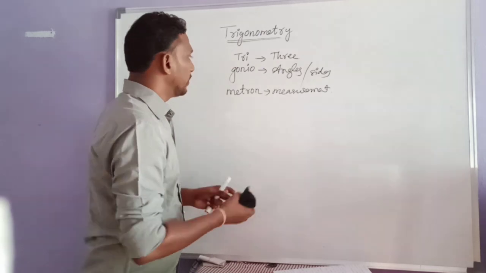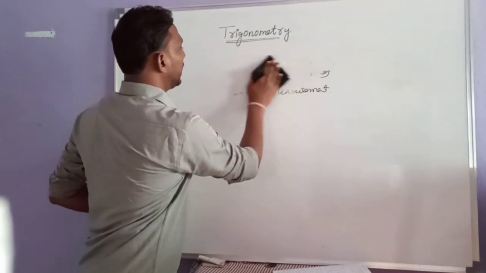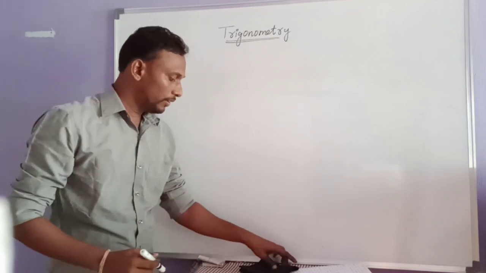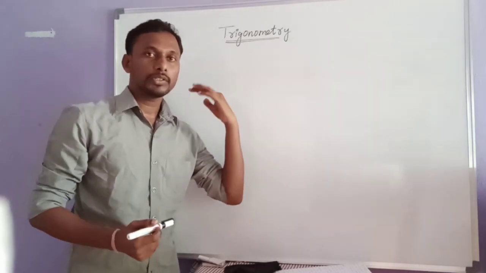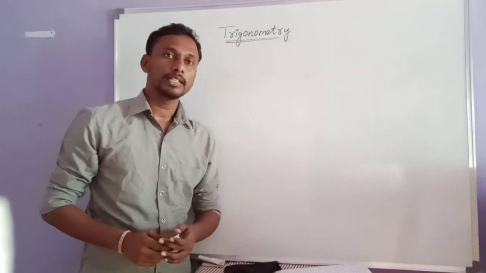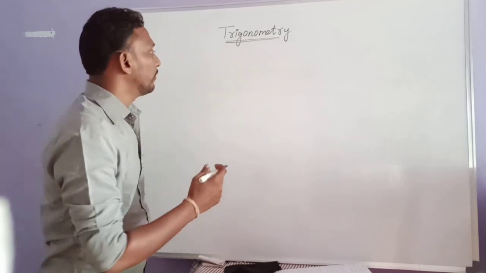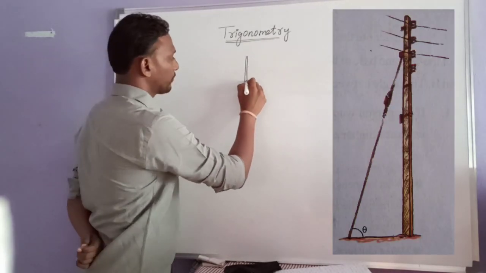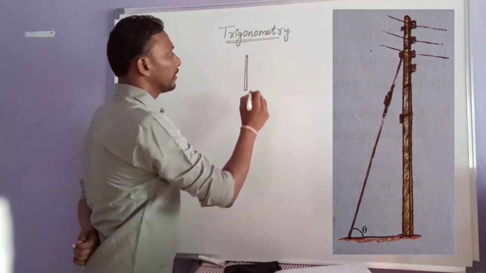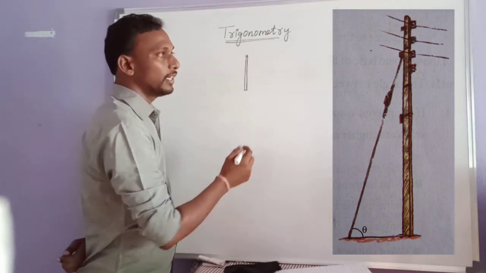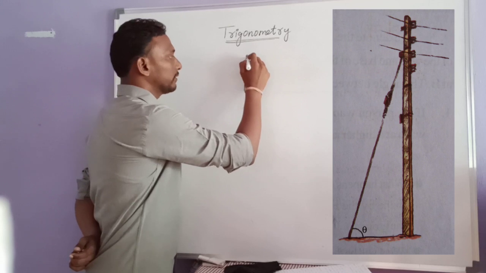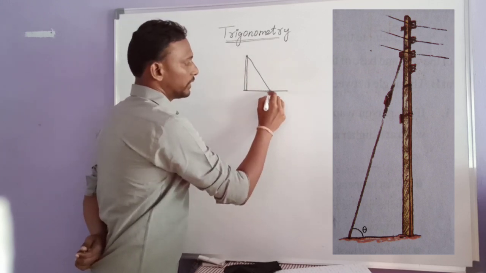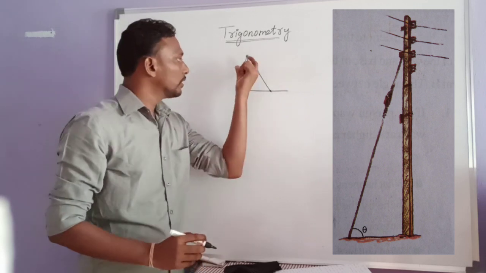So let us observe some real life situations where we will use triangles. First, an electric pole. One electrical pole is erected with a metal wire to the ground.